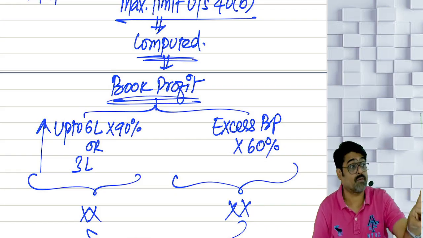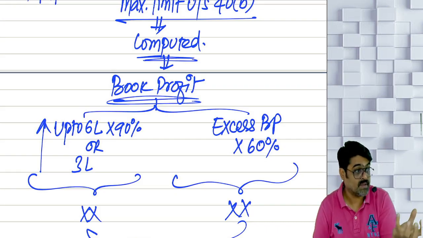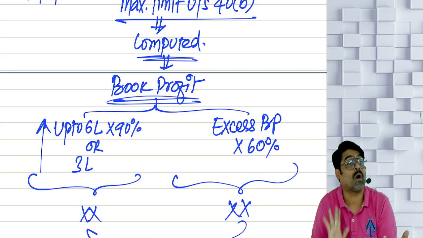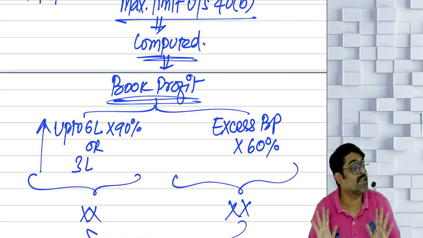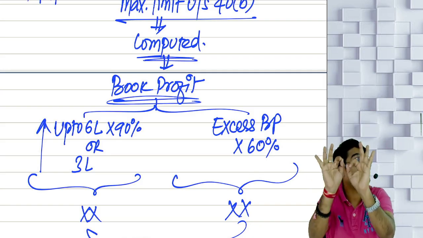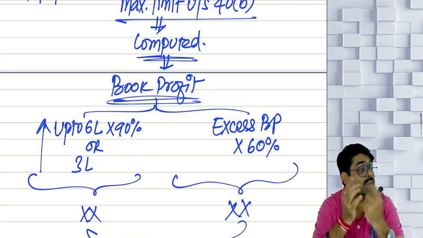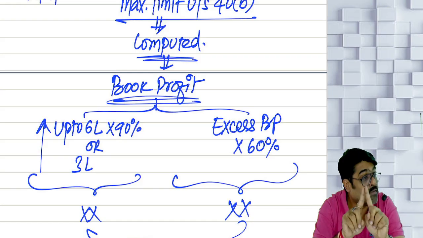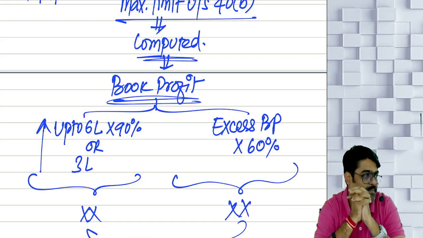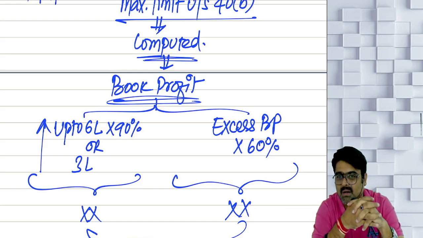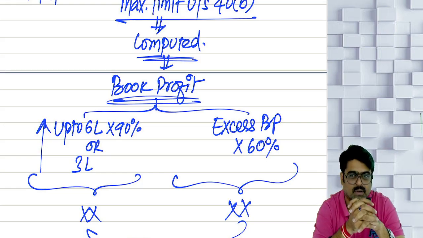If the book profit of the firm is 15 lakh, out of that book profit the firm can give a maximum of 10 lakh 80,000 to all the working partners taken together. This is not the limit for each working partner. It is the limit for all the working partners taken together. Yes or no? Now wait. What if the book profit of the firm was 9 lakhs?